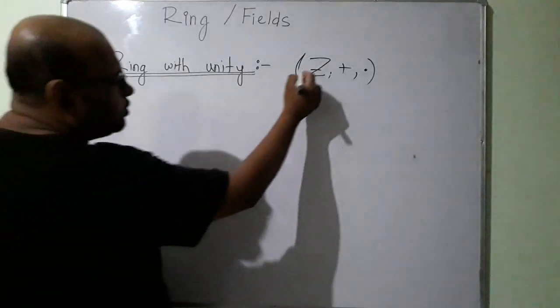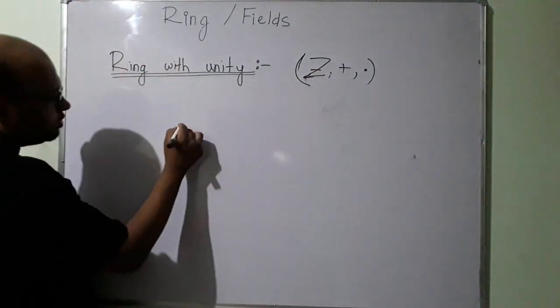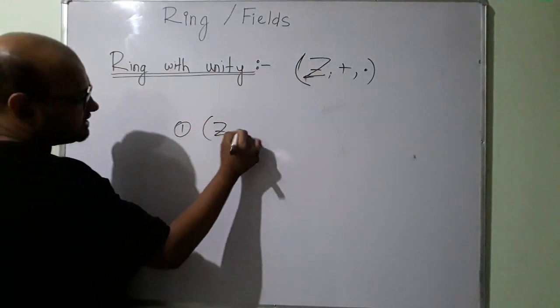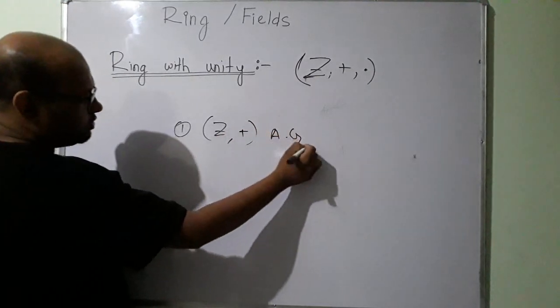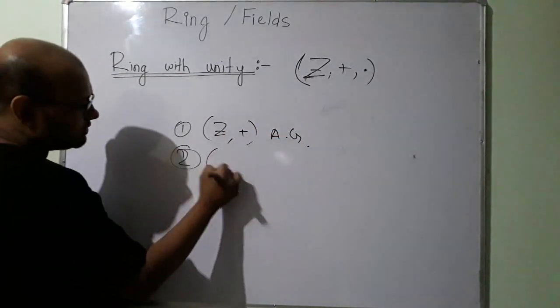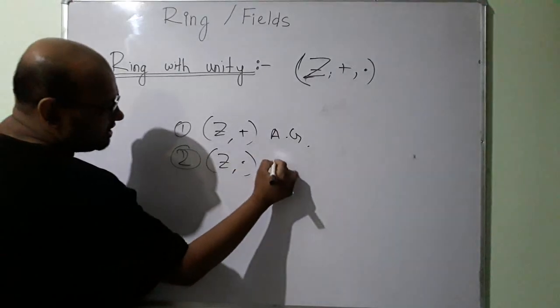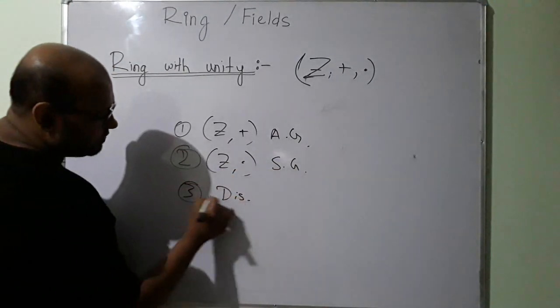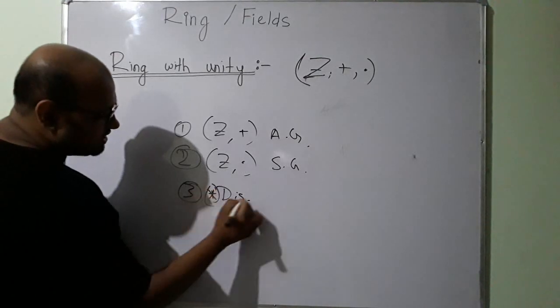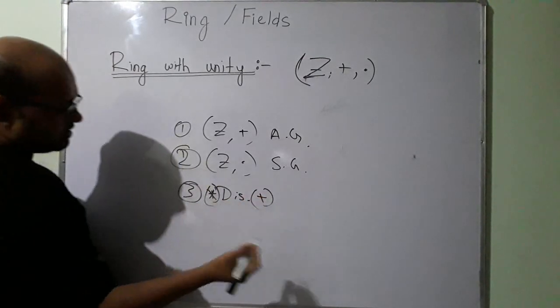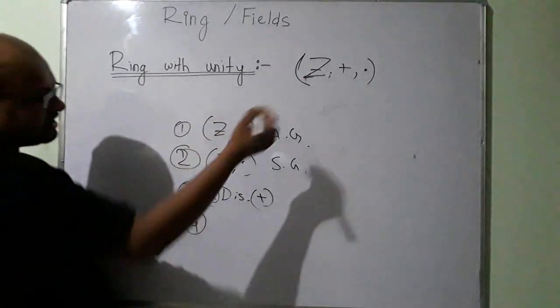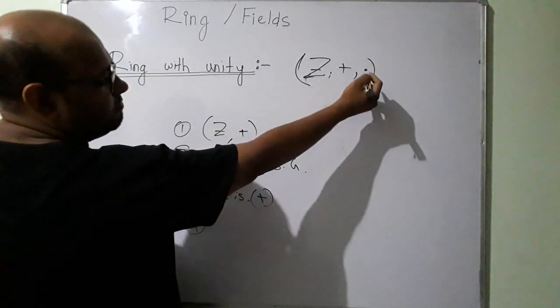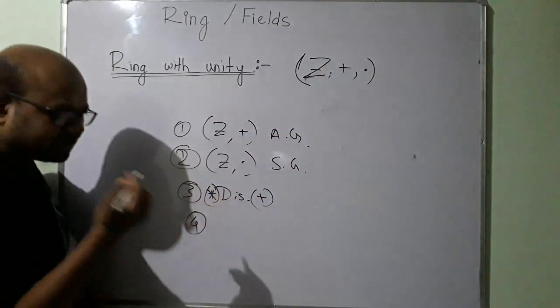We know this is a ring, so we know this is an abelian group, we know this is a semigroup, we know multiplication is distributive over addition. Alright, and thus, what is the multiplicative identity? 1 is the multiplicative identity.